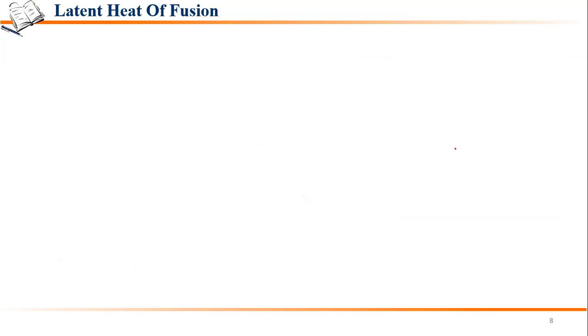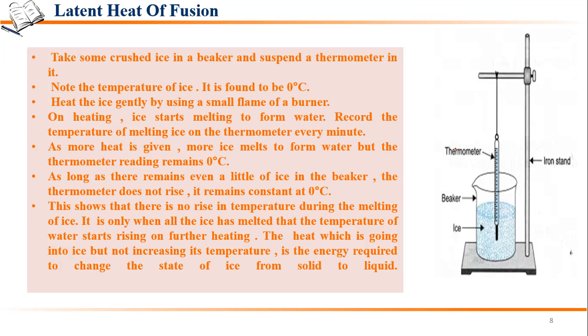If we have to understand this, you can do a simple experiment. We take some crushed ice in a beaker and suspend a thermometer in it. So this is the crushed ice, and we have taken the thermometer over here. Make sure that the thermometer is surrounded by ice from all directions, and it is not touching the surface of the beaker. Now, when we note the temperature of the ice, we find that it is 0 degrees Celsius. Now, we'll start heating this using a burner.